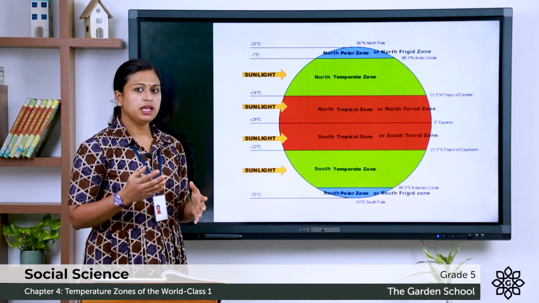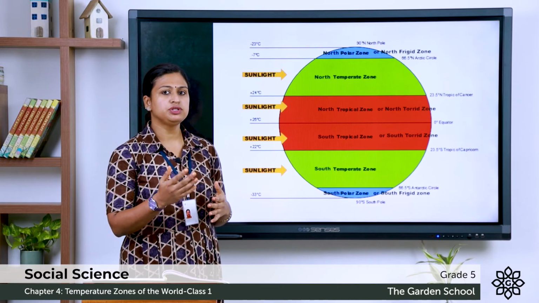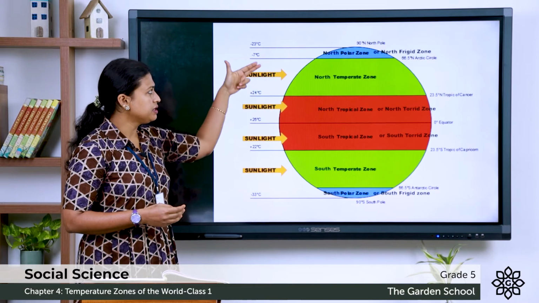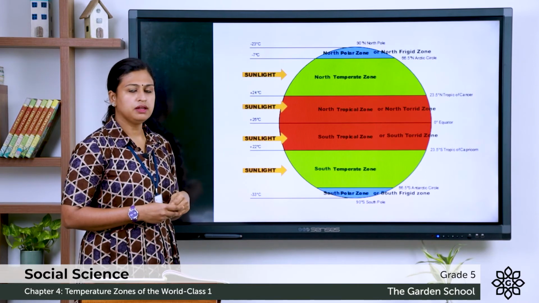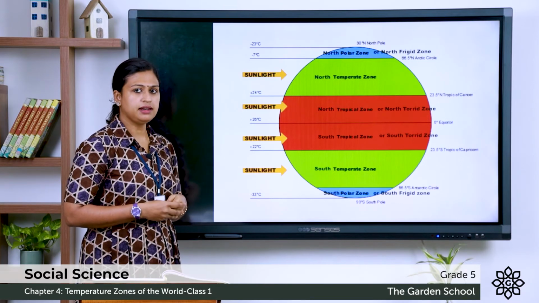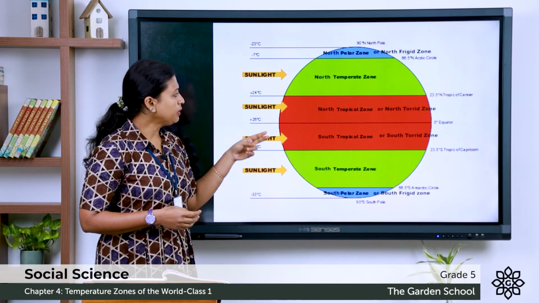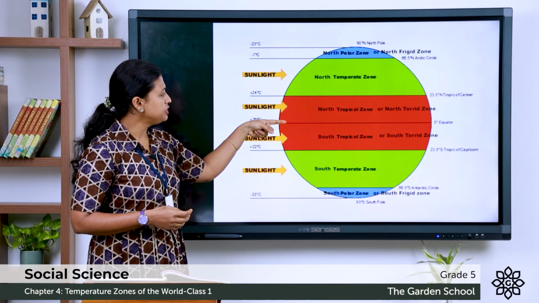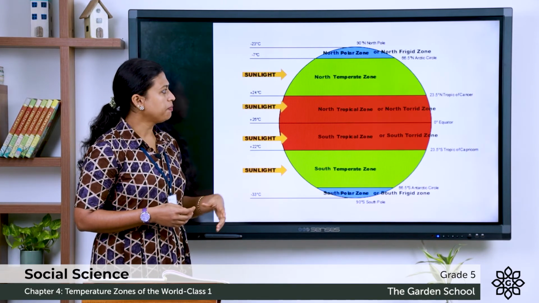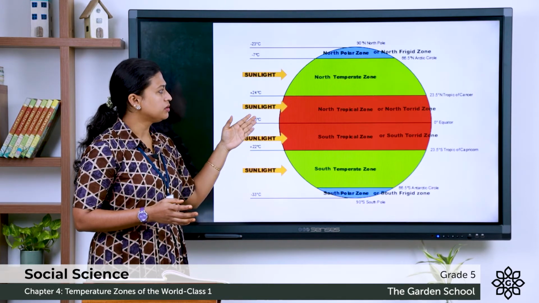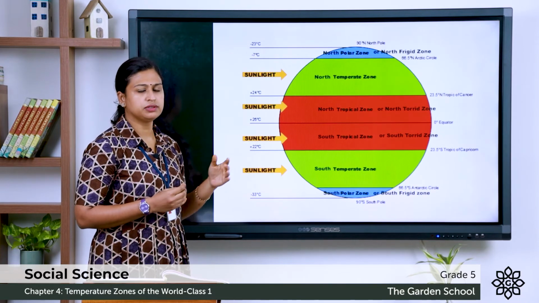We know that the equator divides the earth into two equal hemispheres. The hemisphere above the equator is known as the northern hemisphere, and the hemisphere below the equator is known as the southern hemisphere. Here you can see the region in the northern hemisphere, that is the region between the equator and Tropic of Cancer, is known as the North Tropical Zone or North Torrid Zone.